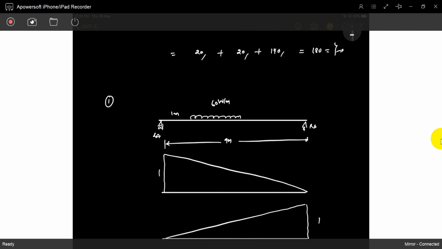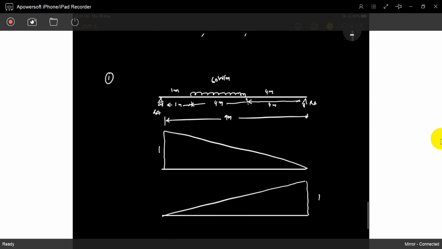It is from 1 meter, then 4 meters, and again 4 meters, then 1 meter. So can you find out the RA?